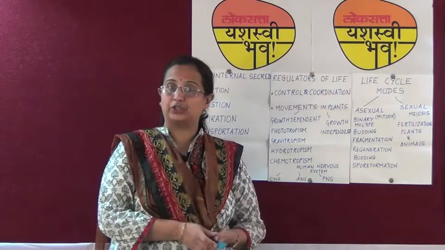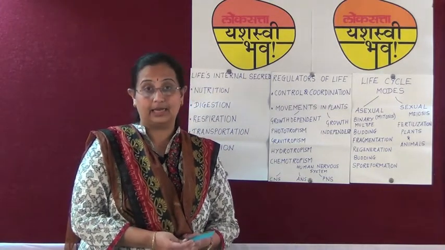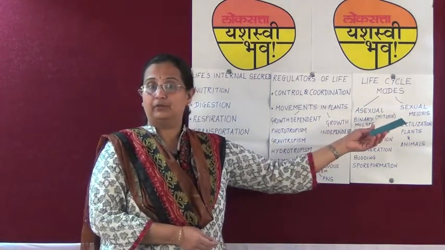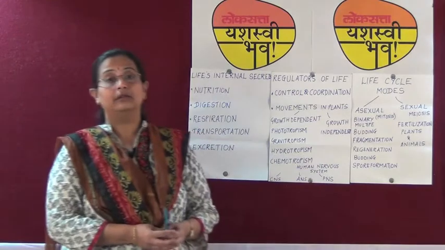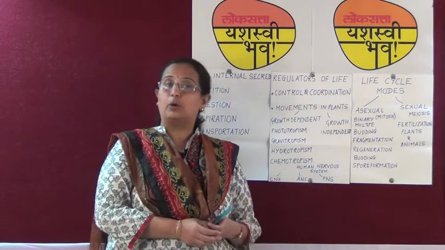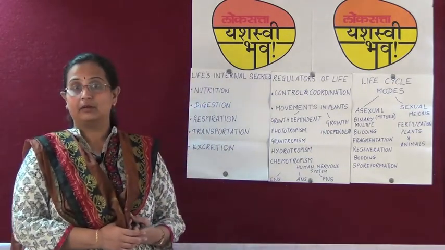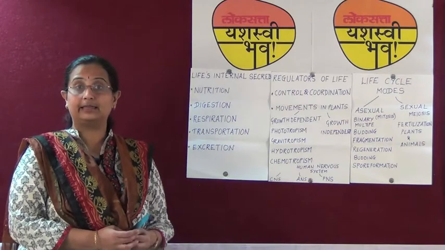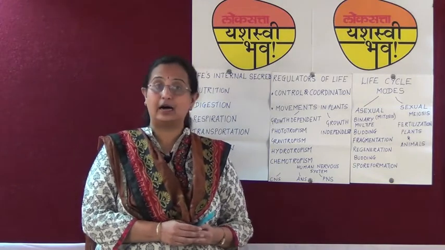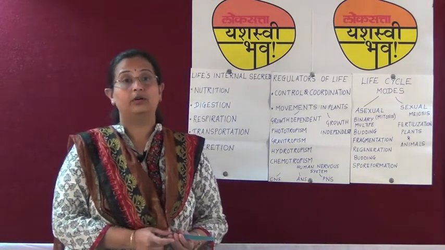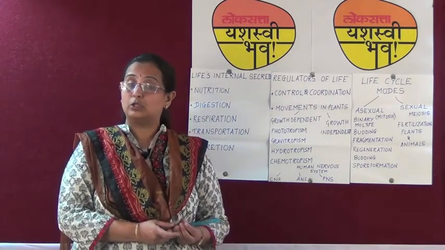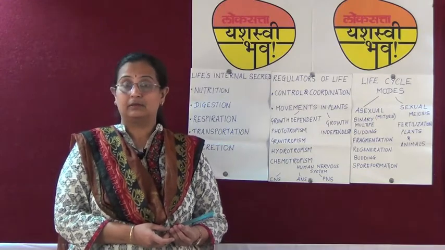In case of sexual reproduction, two gametes are involved. That is, there is union of male and female gametes, and that is why meiotic division or meiosis takes place, wherein the number of chromosomes gets reduced to half. Fertilization is observed in plants and animals. The four whorls of a flower, calyx, corolla, androecium and gynoecium, are extremely important, and you would be asked to draw the diagram of the LS of a flower. Please do not forget to label all the parts. Also label sepals and petals.